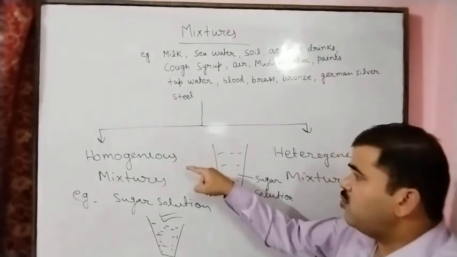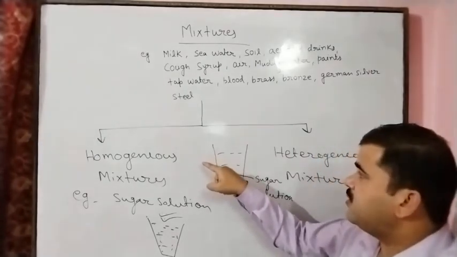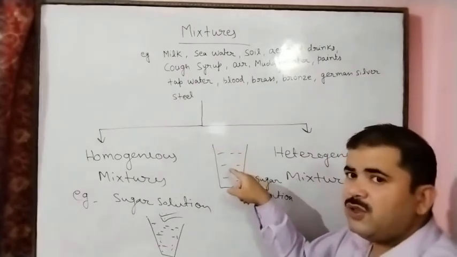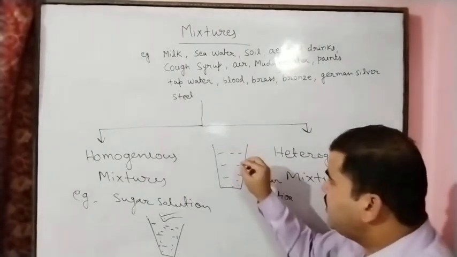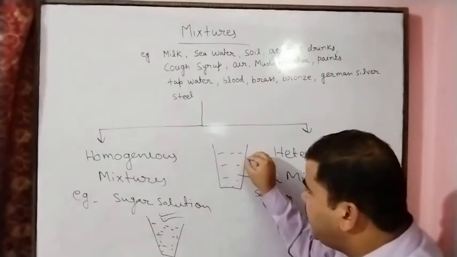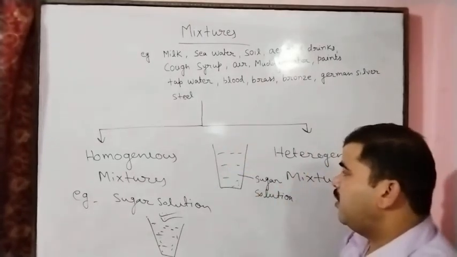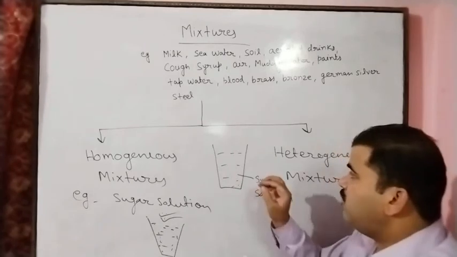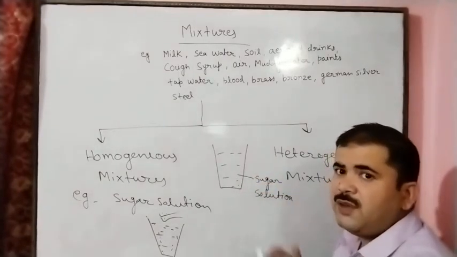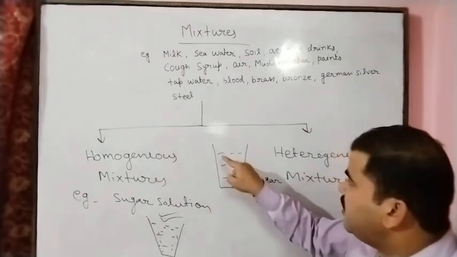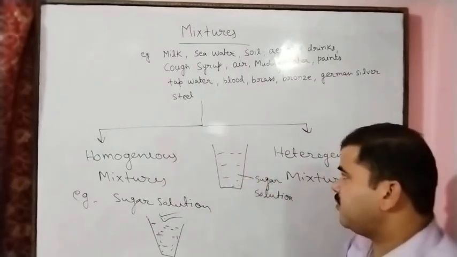A homogeneous mixture has uniform constituents and properties throughout. Here the sugar particles are completely dissolved in the water, which means the sugar is uniformly distributed in the water. Same composition means same everywhere.